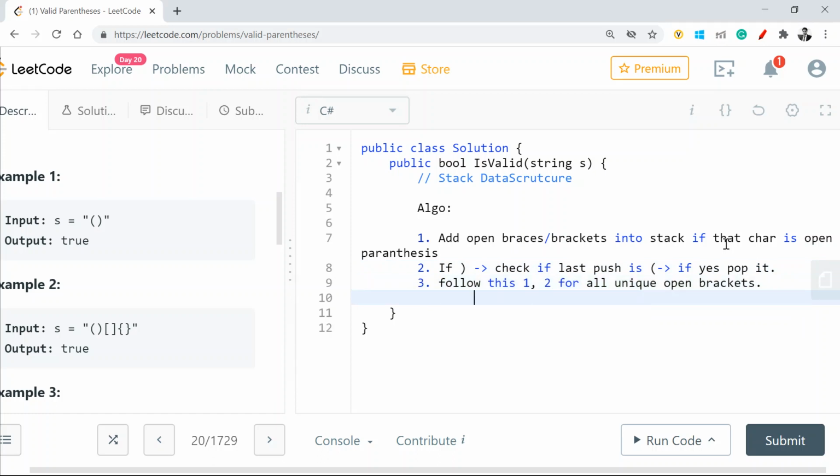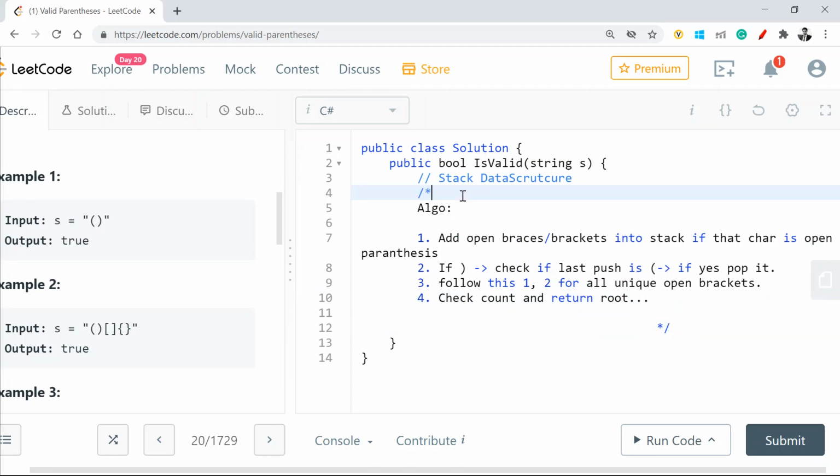At the end of the loop, check the count and return the result. After the loop, if I have anything which is still present in the stack, that means that's a problem. It means I have an open bracket which does not have a corresponding closure associated with it. So with this as a base, let's get on to the code.